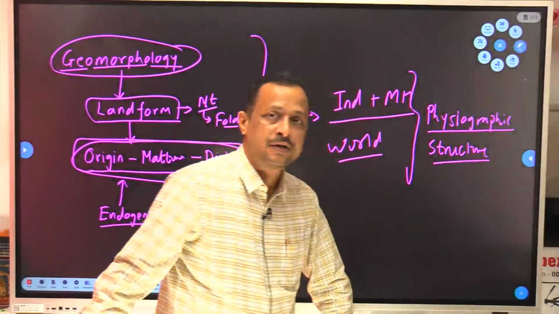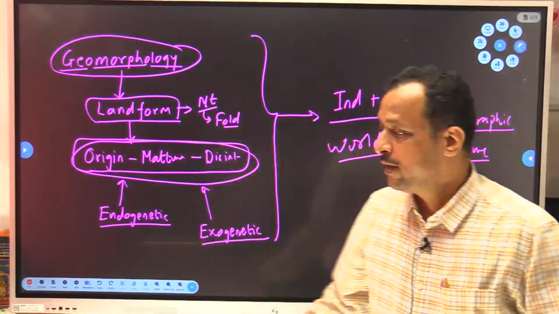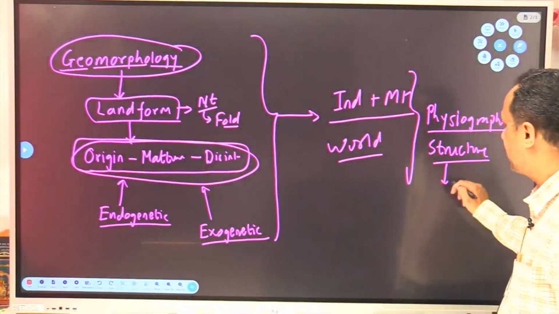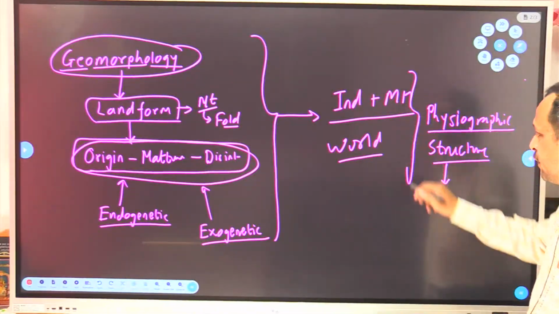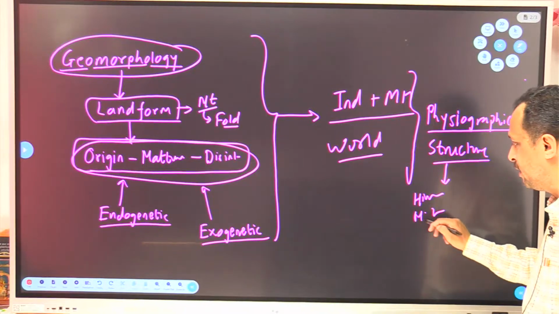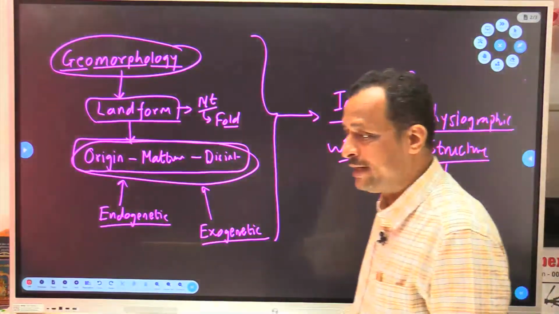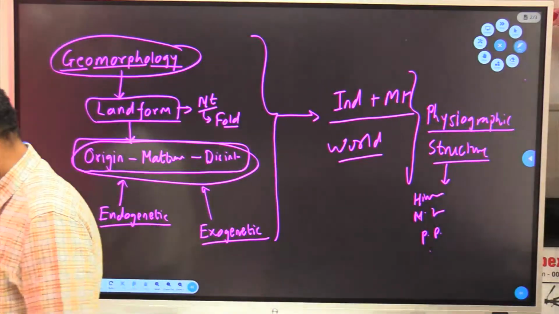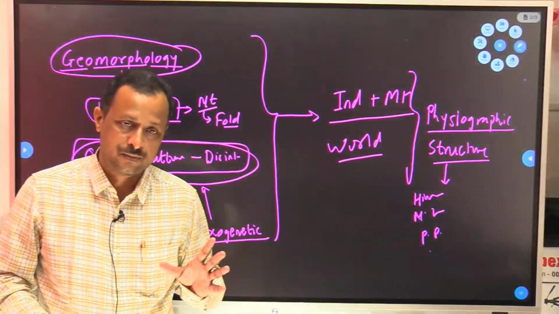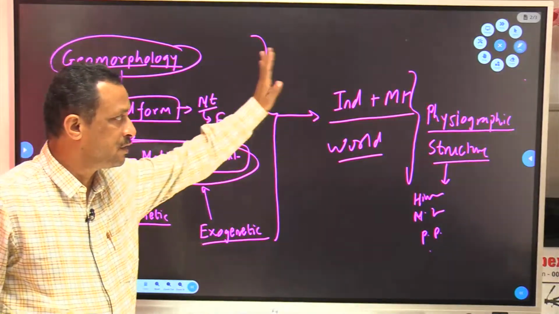This physiographic structure is going to present us various landforms of India. Means in case of India, we have Himalaya, North Indian plain, peninsular plateau, coastal plains, islands, etc. So we will study all those landforms. Clear? So that is the application of this.